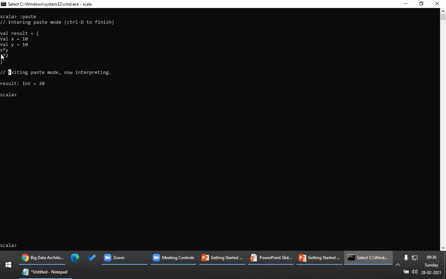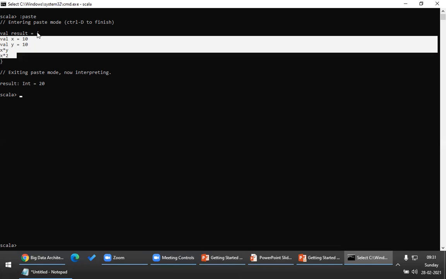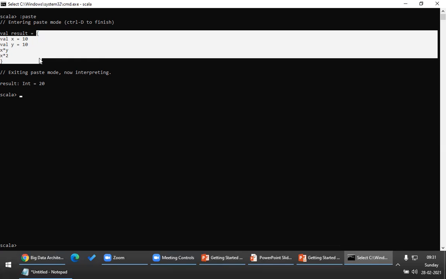In this case, the return value will be X into 2, that is 10 into 2, that is 20. So the block expression will return you a value. The value is the last statement that you write inside the block expression. Something very important to be noted, right?